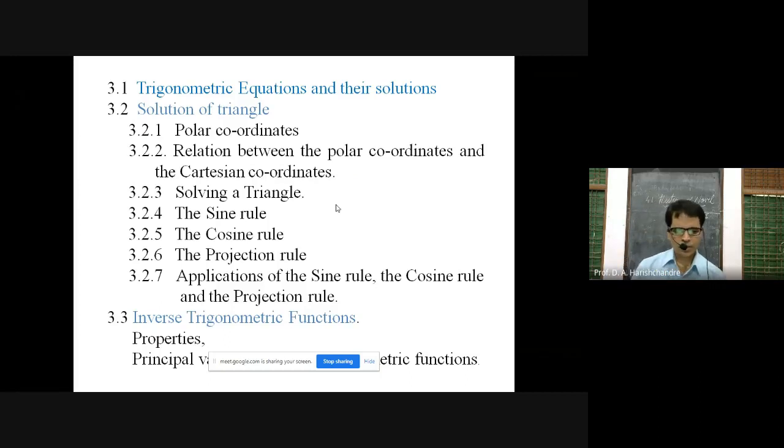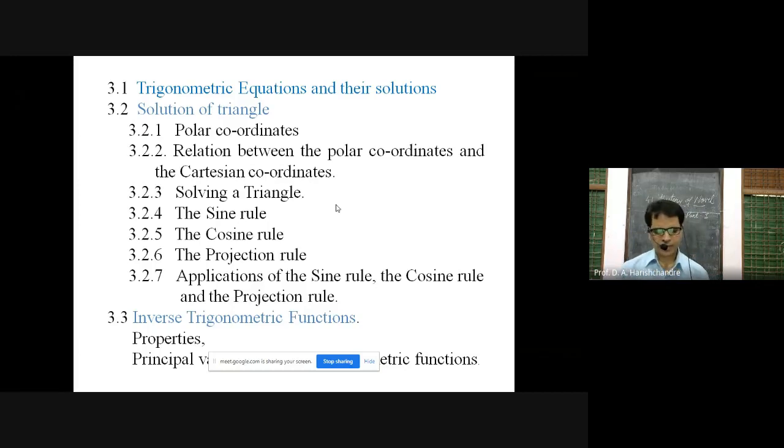Under the title solutions of triangle, what are the subtitles? Polar coordinates, a relation between the polar coordinates and the Cartesian coordinates, solving a triangle, the sine rule, the cosine rule, the projection rule, and applications of the sine rule, the cosine rule, and the projection rule. After that, inverse trigonometric functions.